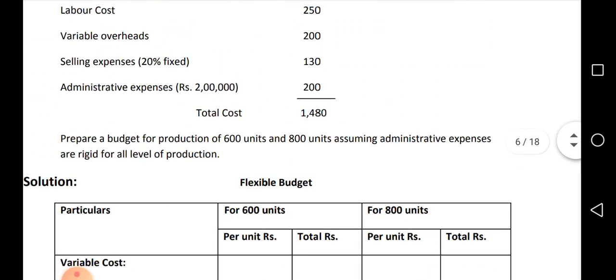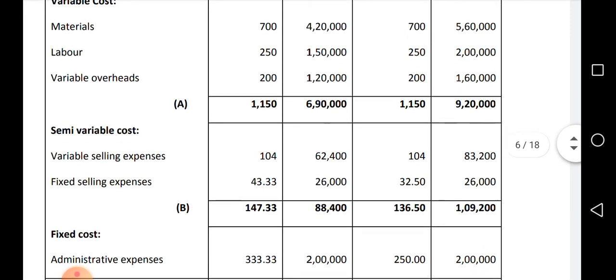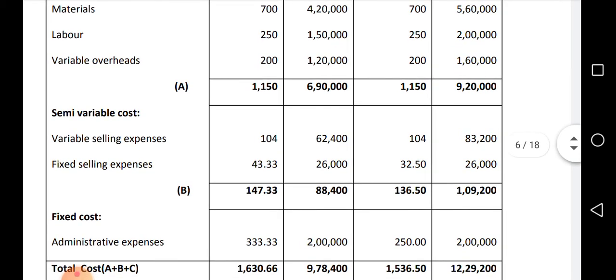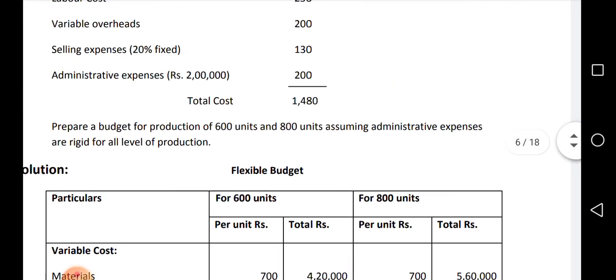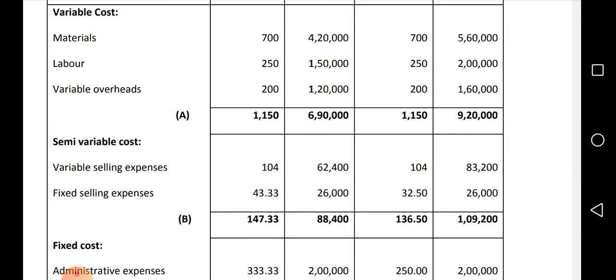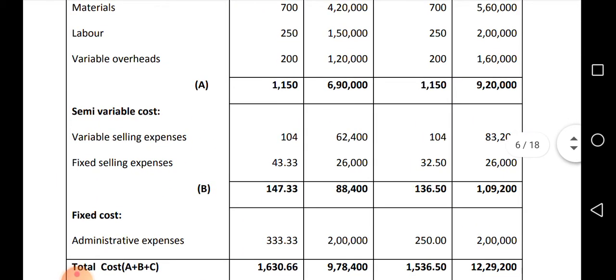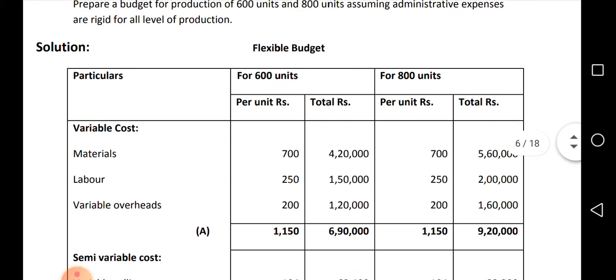Look at the question: we have two more expenses, selling expenses and administrative expenses. Selling is a semi-variable cost. First the variable selling expenses. How much have they given? 1,30,000, 20% fixed, which means 80% is variable. So variable selling expenses are 1,30,000 into 80%, and you will get 104.